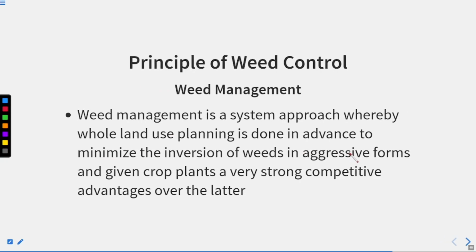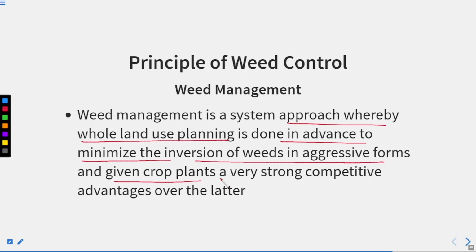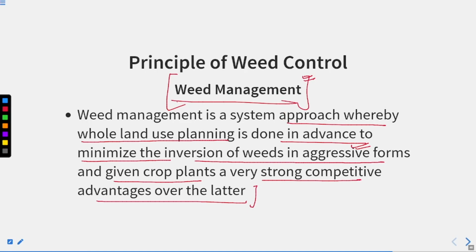Weed management is a systems approach whereby whole land use planning is done in advance to minimize the invasion of weeds in aggressive forms and give crop plants a very strong competitive advantage over the latter. So we must follow this in those croplands where weeds are a great problem. The weeds are actually a great problem for the farmers. So there we must follow the weed management program, right?